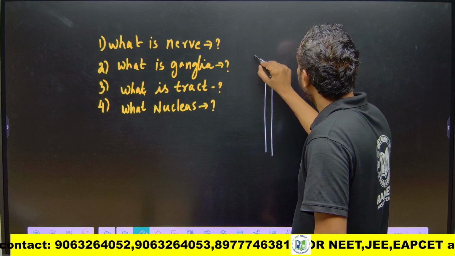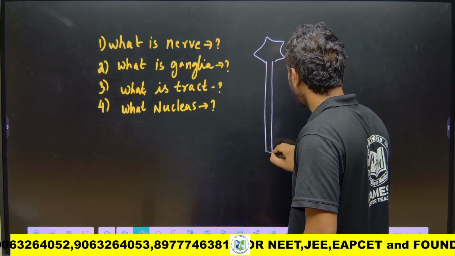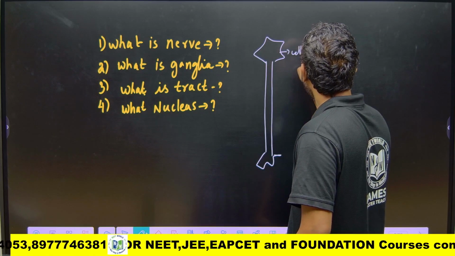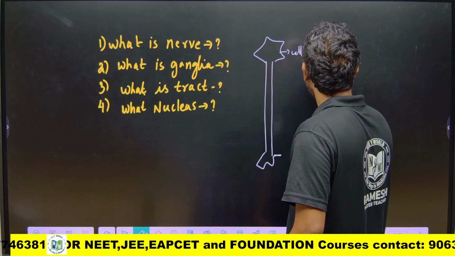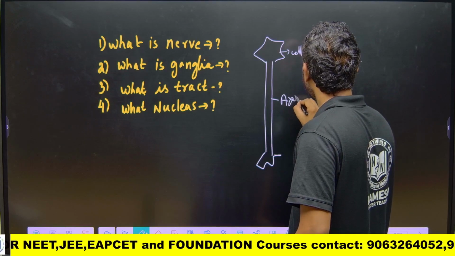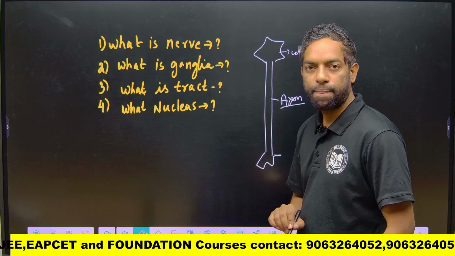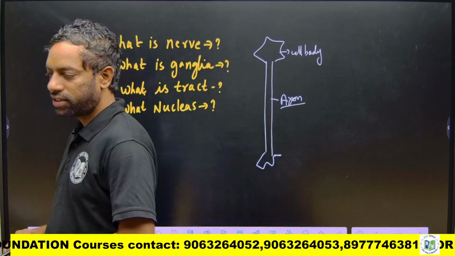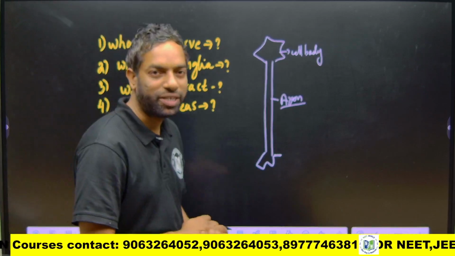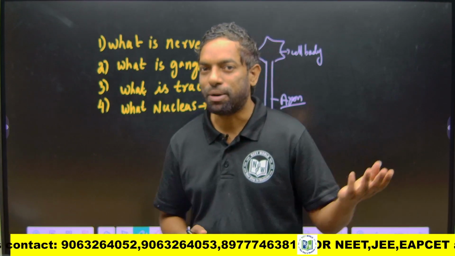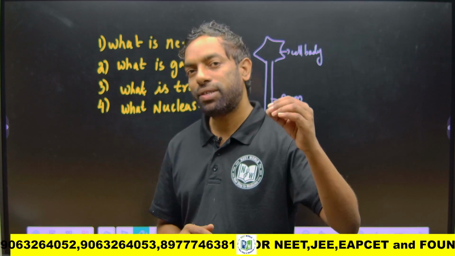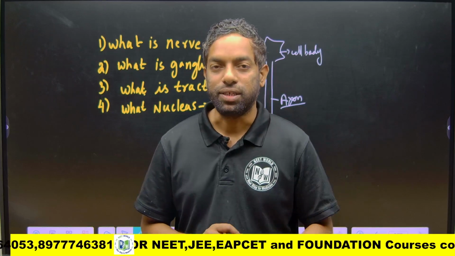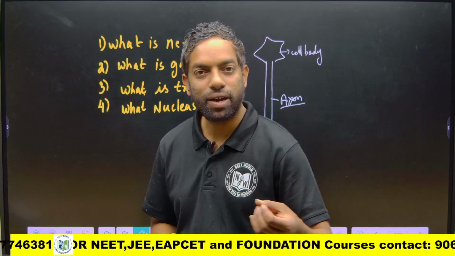A neuron has a cell body, and this is the axon. Of course, a bundle or group of neurons carries information between the peripheral and central nervous system, either sensory signals or motor signals.